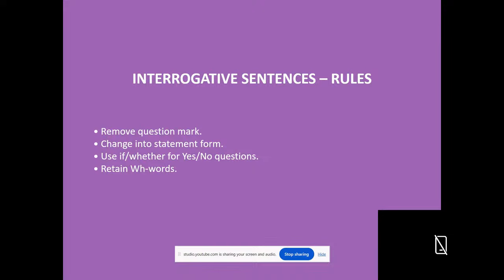We have to change the question into a statement. Next, the conjunction that should not be used. Instead of the conjunction that, what should we use? If or whether for yes or no questions. Yes or no questions are the questions which start with a helping verb. If they are not yes or no questions, if they are WH questions, we have to use the WH words, the interrogative pronouns, as usual.